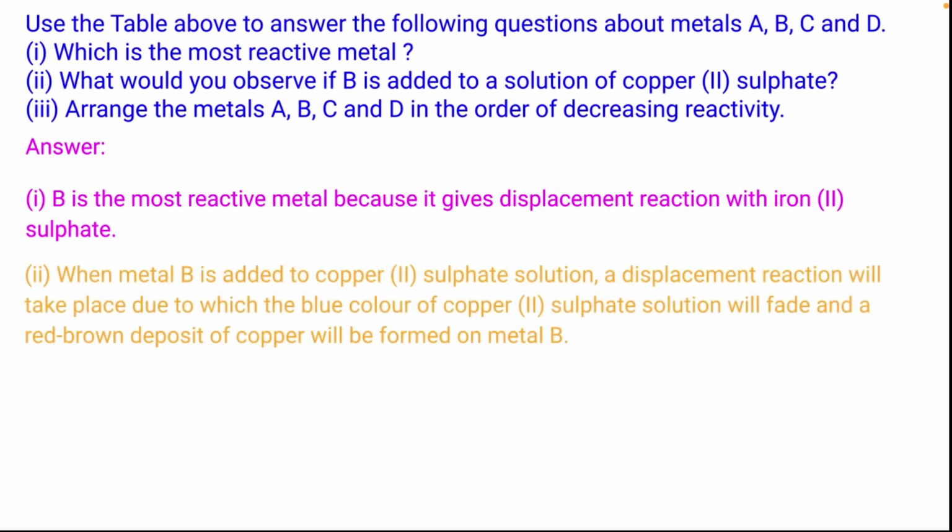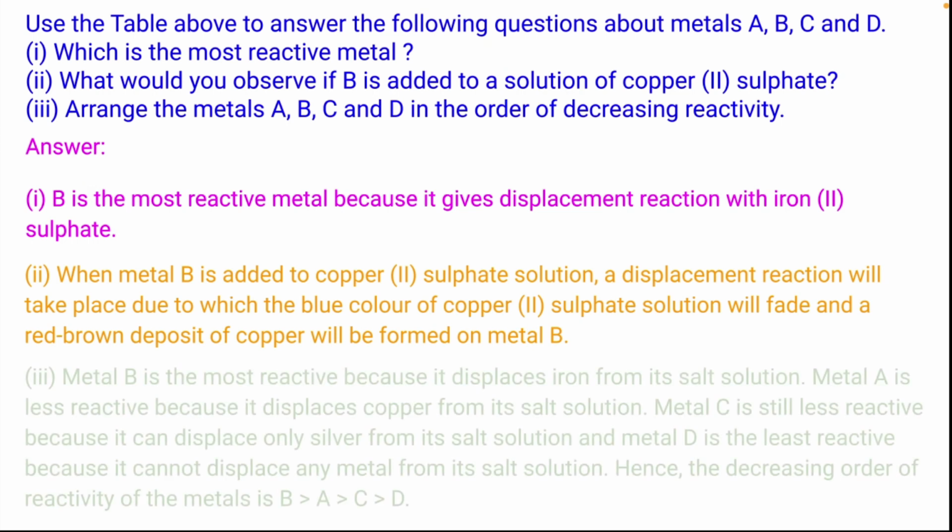Answer is, when metal B is added to copper(II) sulfate solution, a displacement reaction will take place due to which the blue color of the copper sulfate solution will fade and a red-brown deposit of copper will be formed on metal B.